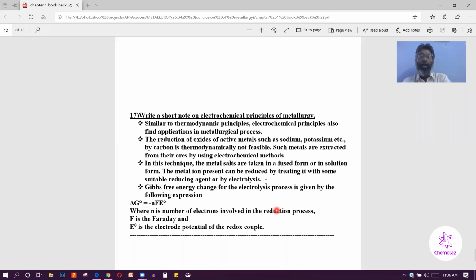So book back questions are on the bottom.